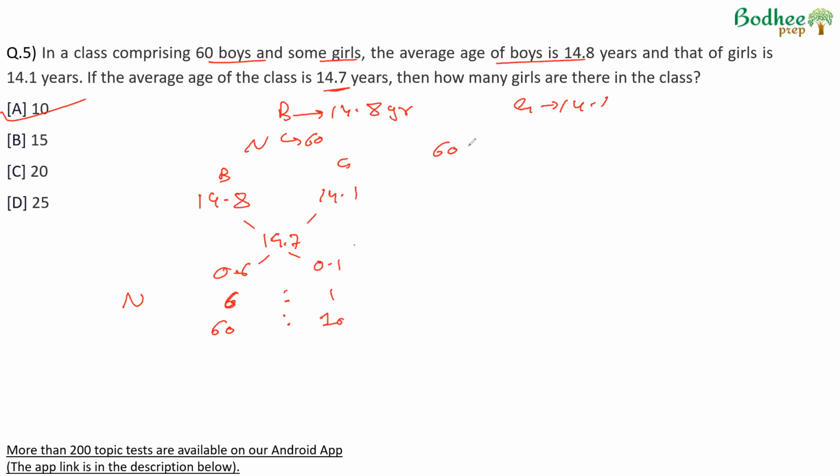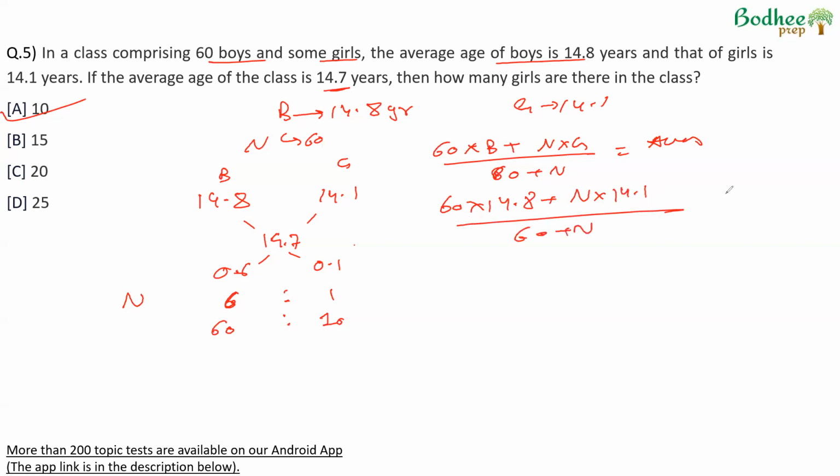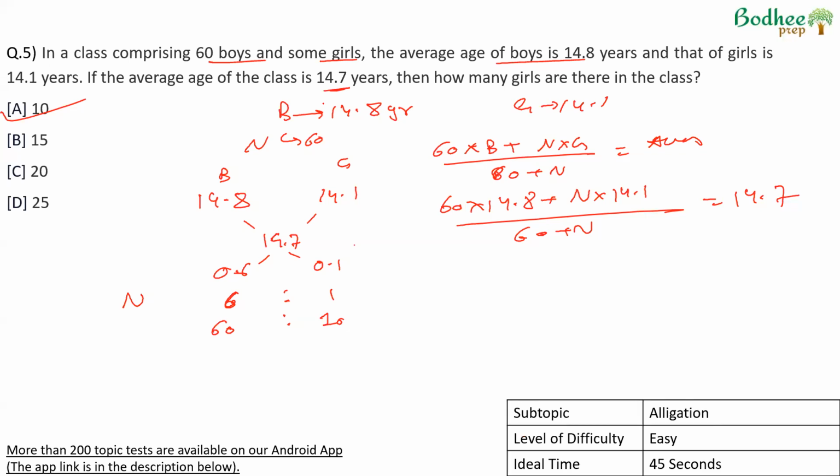Or you can simply say 60 into average age of boys plus number of girls n into average age of girls upon number of boys 60 plus n should be equal to the overall average, which means 60 into 14.8 plus n into 14.1 upon 60 plus n is equal to 14.7. Solving, we'll get the value of n is 10, and therefore easy question, direct application of alligation, should not take more than 45 odd seconds to solve. Definitely an exam question.